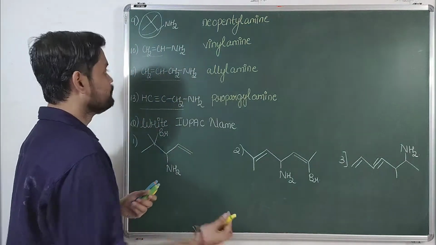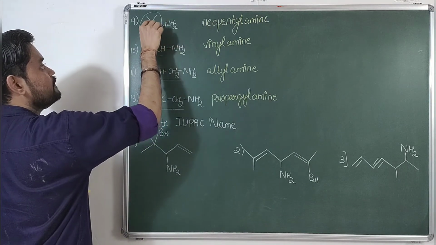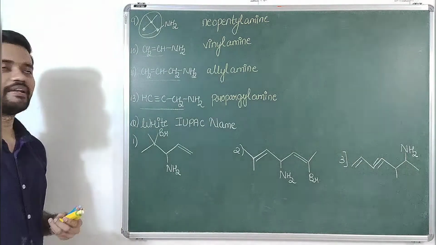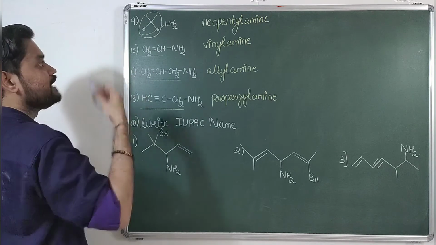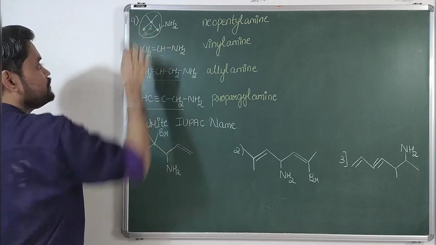Now proceeding further with its IUPAC name, select the longest chain: 1, 2, 3. The longest chain consists of 3 carbon atoms and there are 2 substituents. Numbering should be done from that end where the functional group gets the least number, so it is 1, 2, 3.